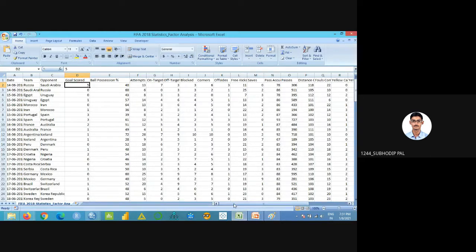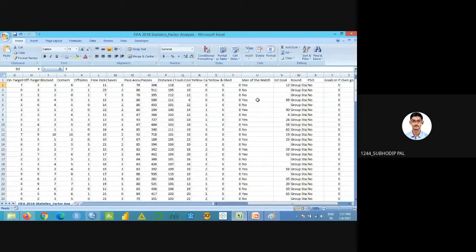Is there any relevance of taking man of the match into consideration as a variable? No, obviously no. The number of goals scored in the match is not dependent on who is the man of the match for that particular team.